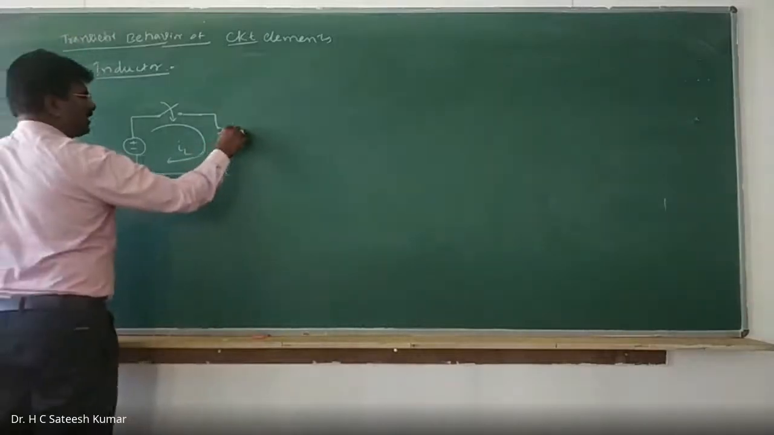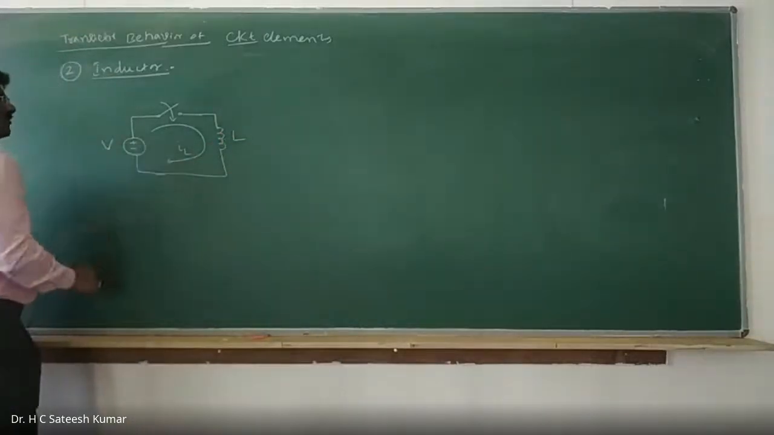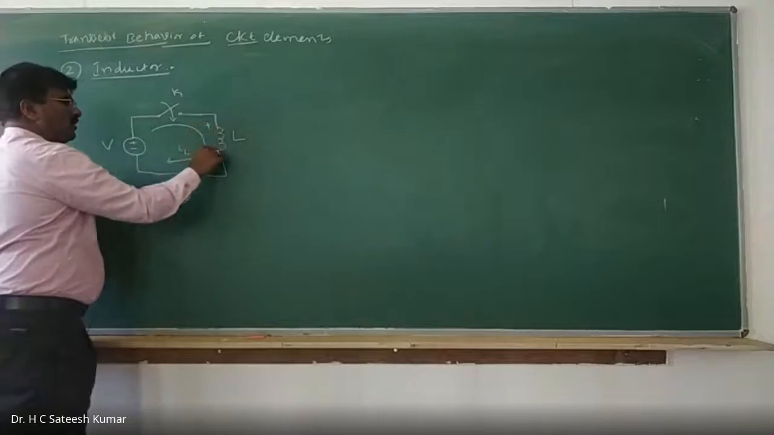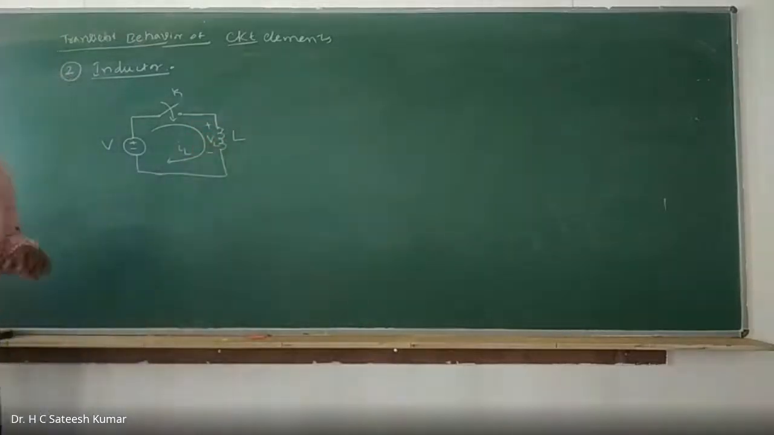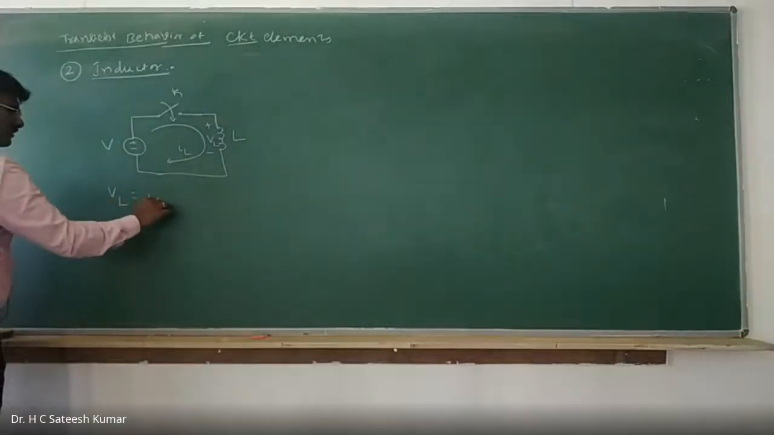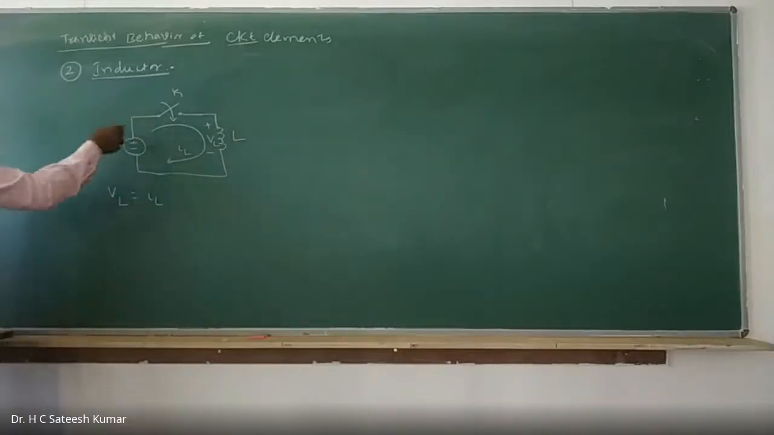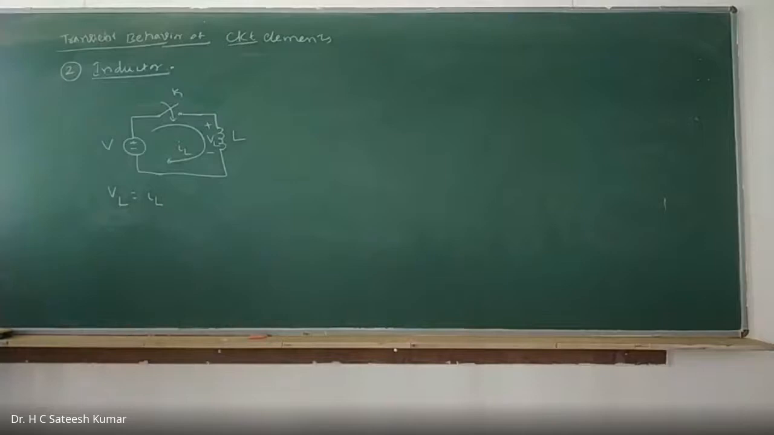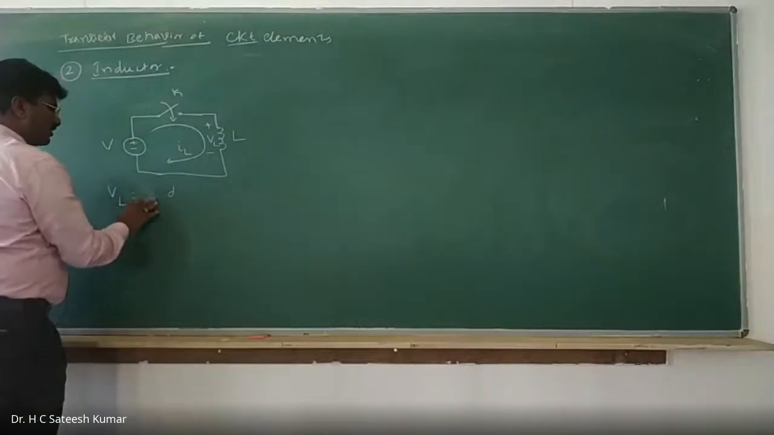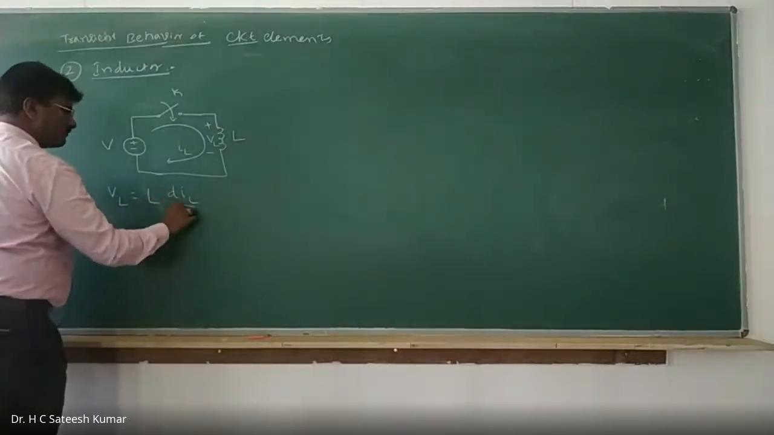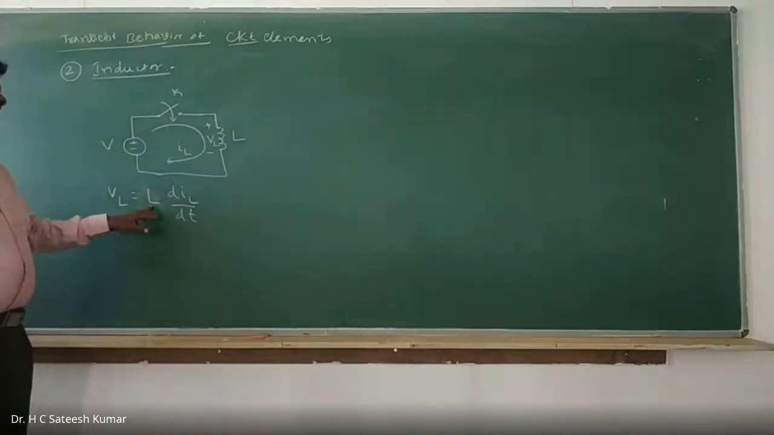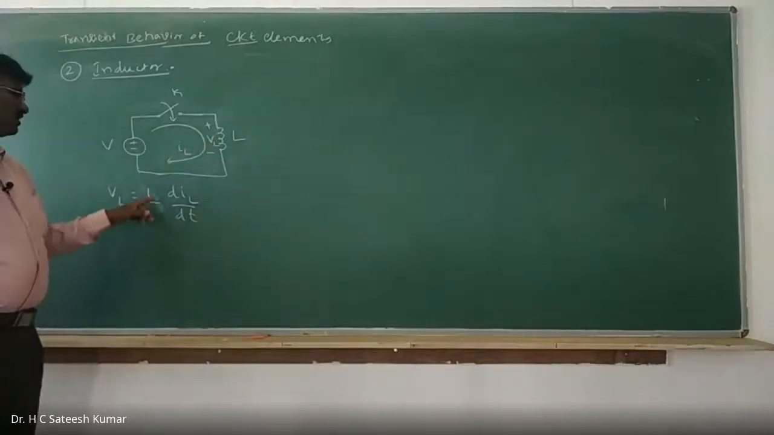Let us say L is the inductor, V is the voltage applied, and K is the switch. What will happen? The voltage across the inductor I'll call VL. Once the switch is closed, the voltage across it is given by VL is equal to L into dIL by dt. Voltage across the inductor is L into the derivative of the current flowing through it, IL.